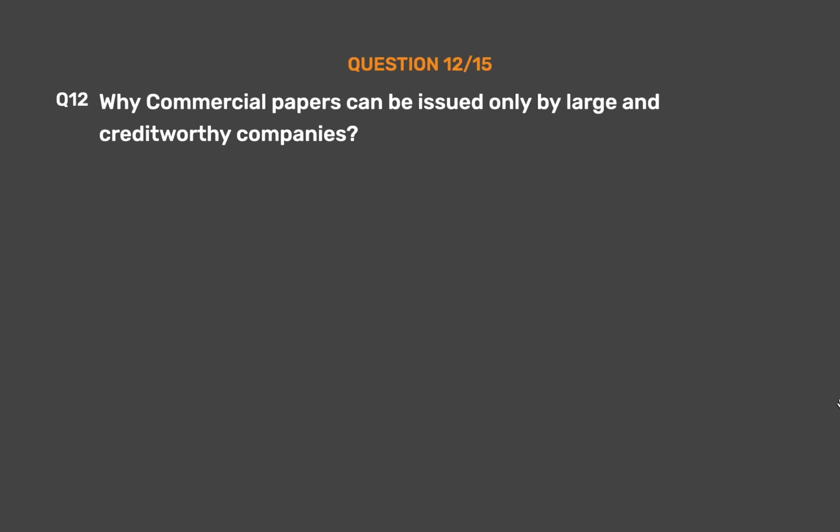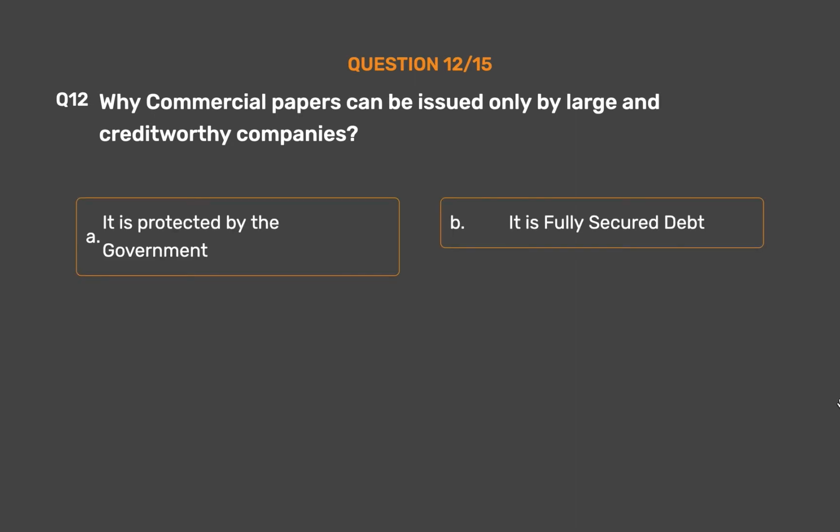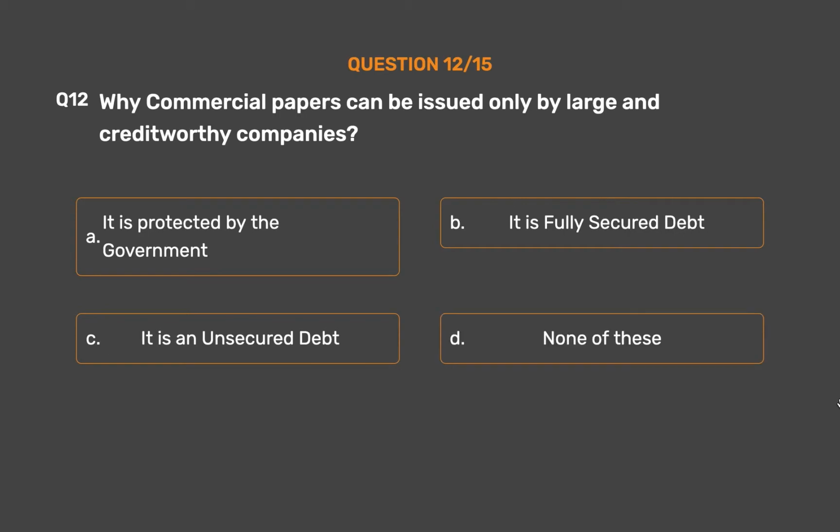Question number 12. Why commercial papers can be issued only by large and creditworthy companies? Option A, it is protected by the government. Option B, it is fully secured debt. Option C, it is an unsecured debt. Option D, none of these.